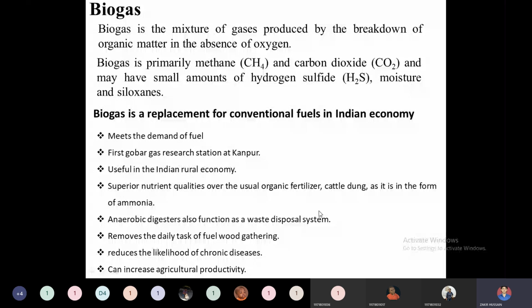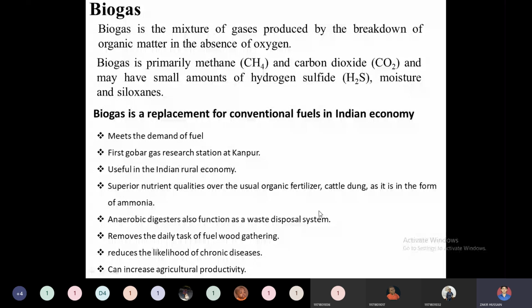Also, India is an agrarian country, so many farmers are there. This biogas technology will obviously help them to meet their domestic demands as well as commercial farming demands. India is also one of the pioneers in biogas technology.